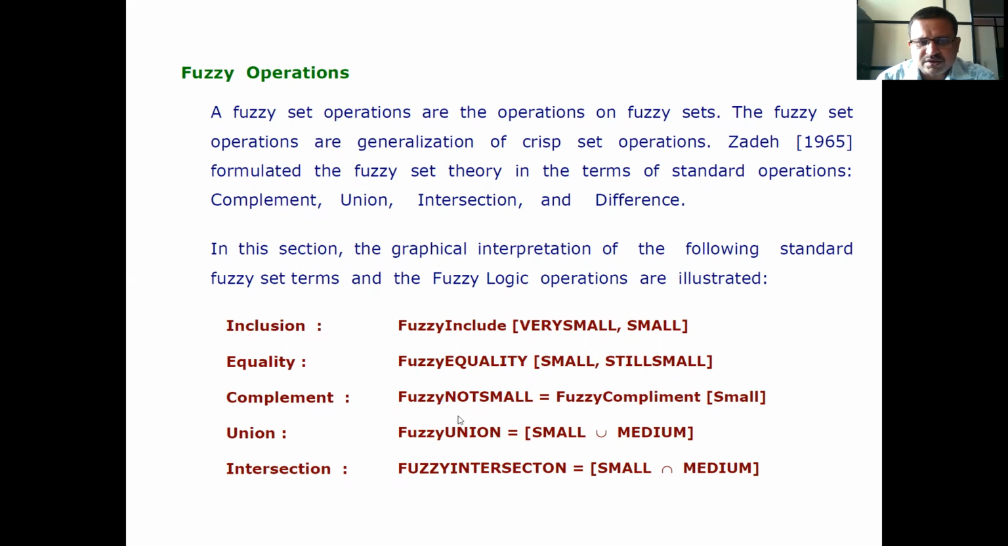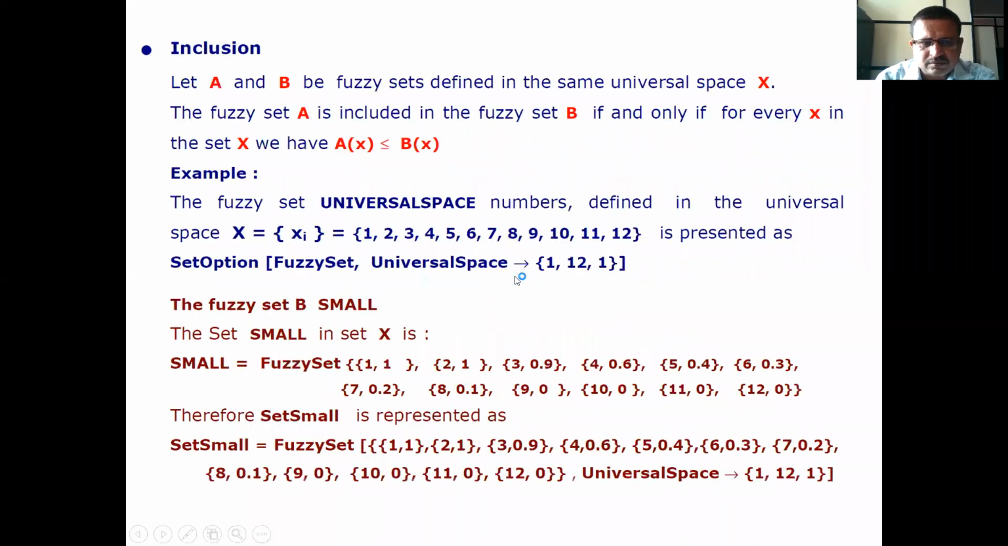Complement means opposite. Equality means equal. Inclusion means we have to include. Union: fuzzy union is equal to small union medium. Union means combining the things. That is nothing but union. Intersection: fuzzy intersection is equal to small intersection medium. What is the meaning of intersection? We have to combine the common elements or common quantities. That is known as intersection. Therefore, now we will see inclusion.